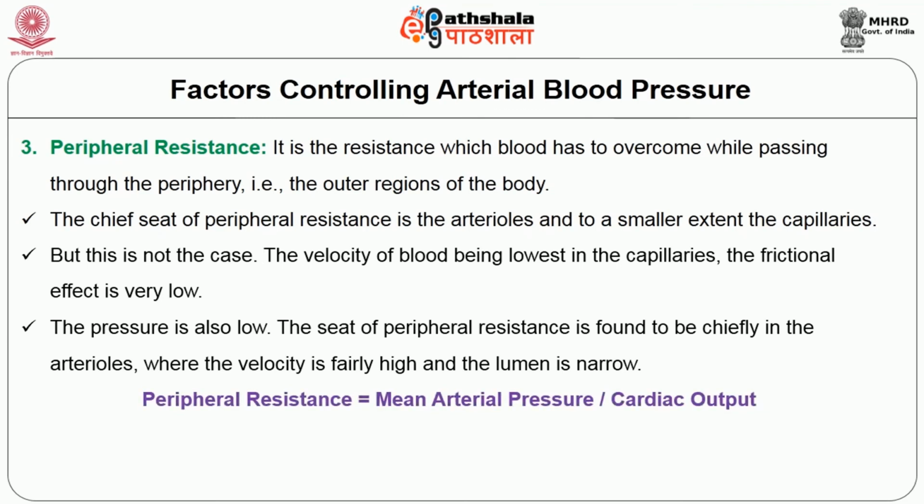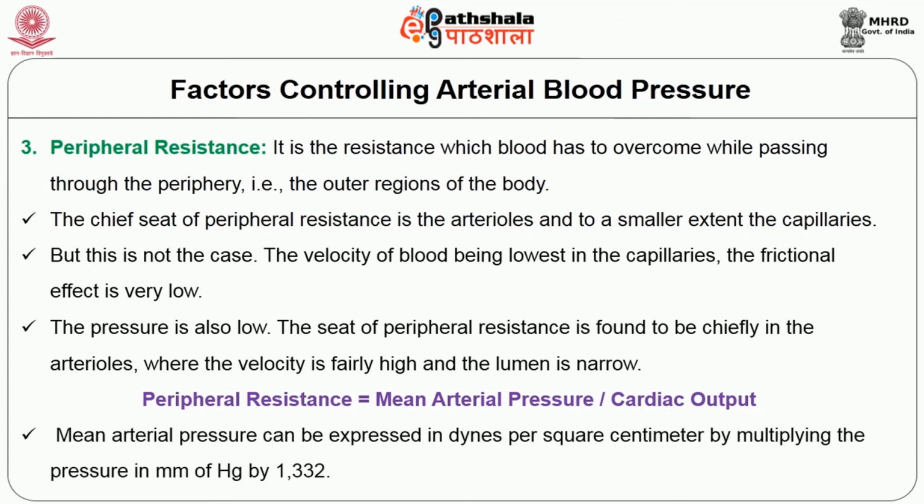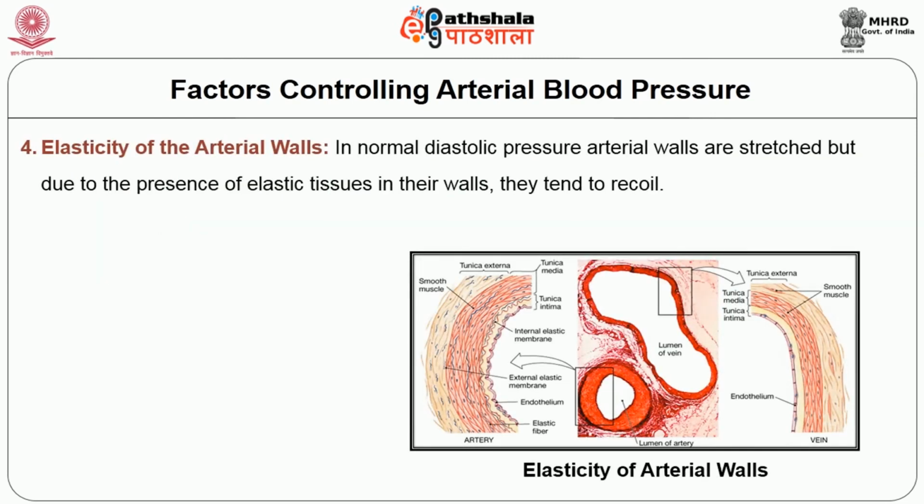Peripheral resistance is expressed as mean arterial pressure over cardiac output. Mean arterial pressure can be expressed in dynes per square centimeter by multiplying the pressure in millimeters of mercury by 1332.